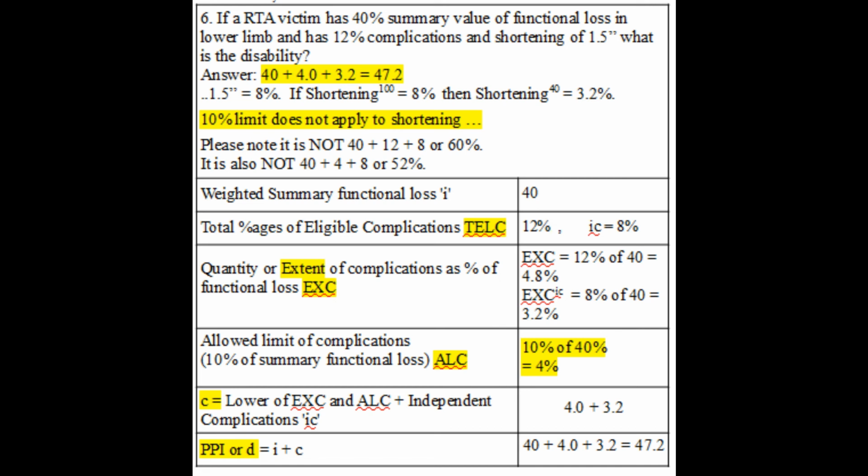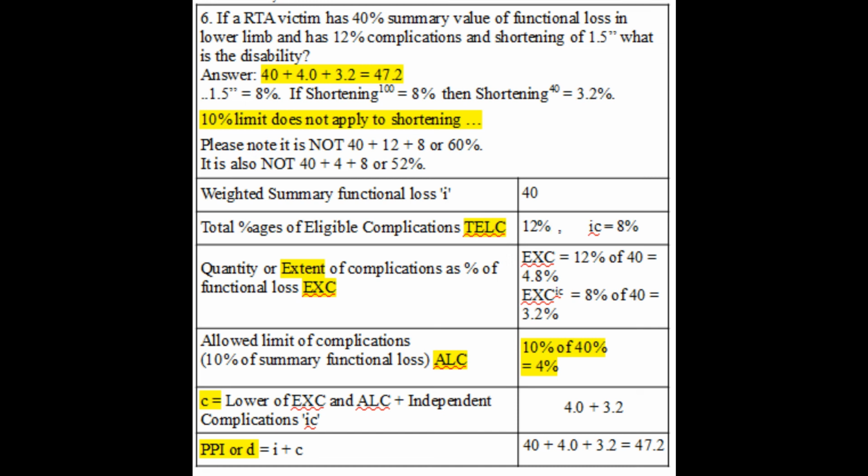It is also not 40 plus 4 plus 8. See that 40 comes from impairment, you know that, and 4 comes from 10% limit, you know that. Some people add the value of shortening directly, that is 8%. So totally 40 plus 4 plus 8 is equal to 52%. That is also wrong, because the percentage given for shortening is also a complication, so it is also a percentage of impairment.